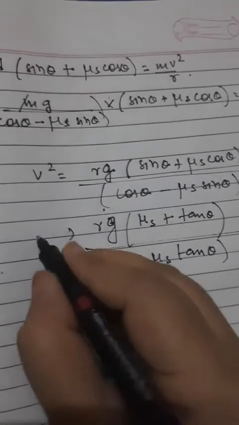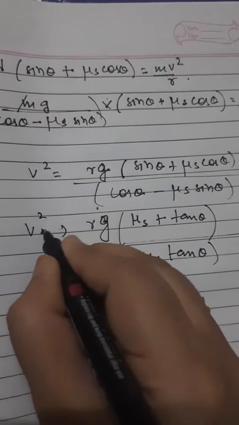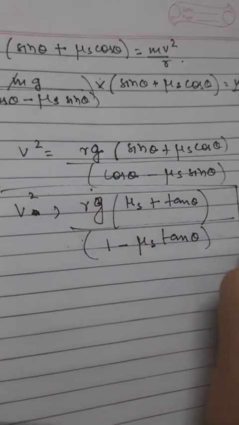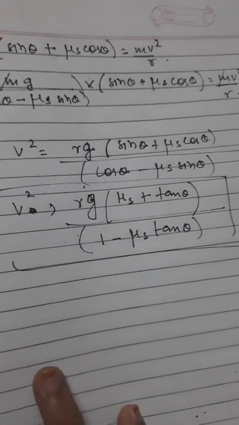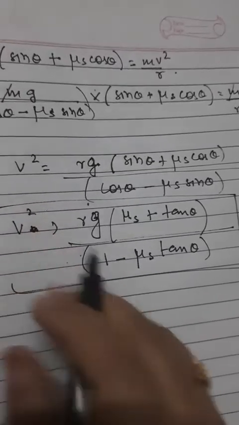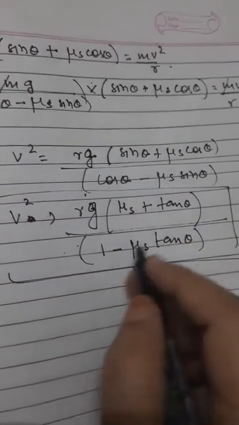So this is the formula of v square, the maximum possible velocity when the road is banked. If I remove the square, I will have to put the square root here, and then the formula will become with the whole power half.